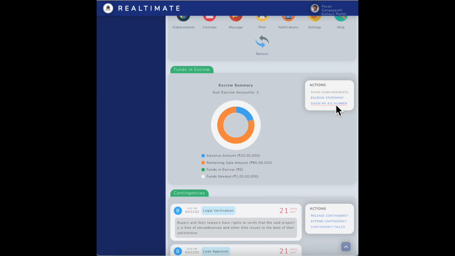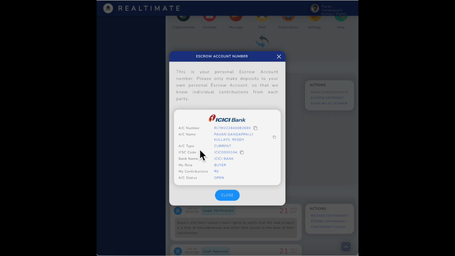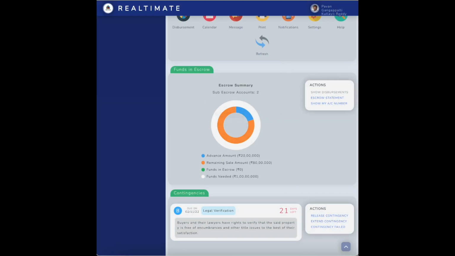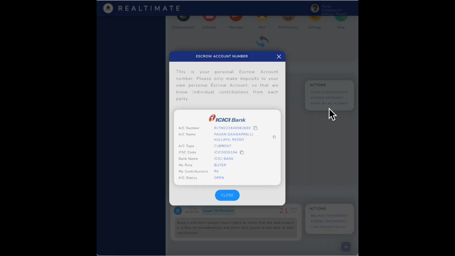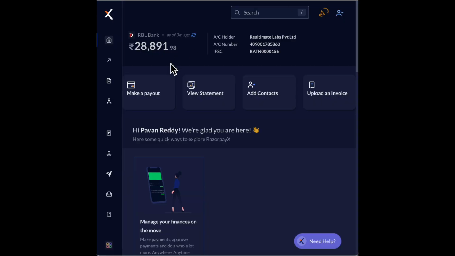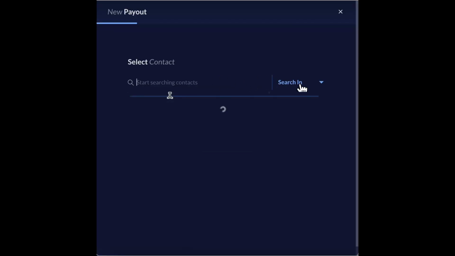If you click on the account number here, you'll have the details for the virtual escrow account to which the money can be deposited, which will then be reflected here. Now let's show that real quick. Let's make some small transfer and show you how quickly it would be reflected. So I'm going to go to my Razorpay account, which will help me create a contact, and I'm going to create a contact to make the transfer.